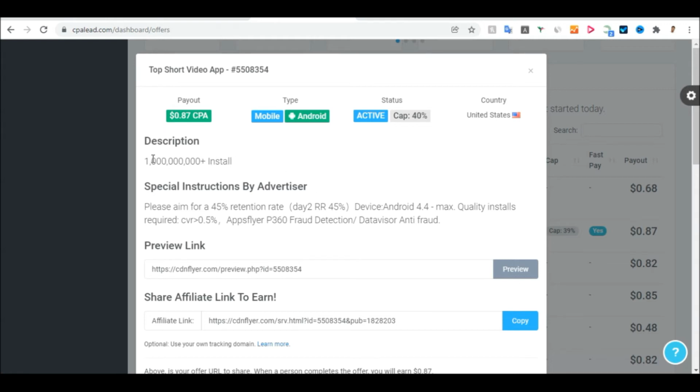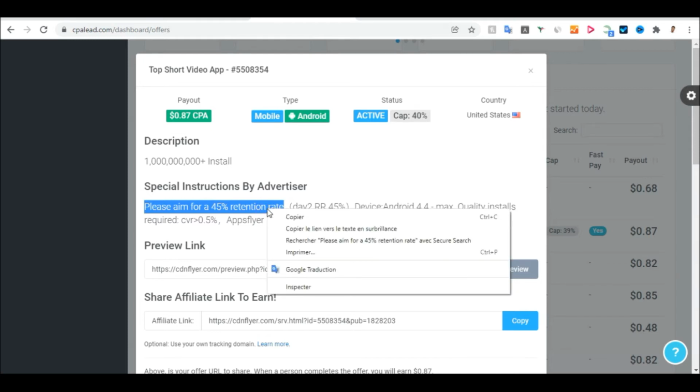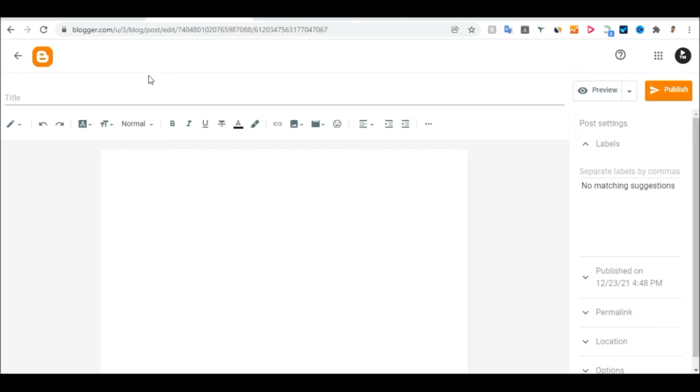If this is the description and this is the title, you need to click on this section. You can just do something like this, copy it, or you can open the offer in a new tab. I don't want to do that because of copyright purposes. I don't know if they can ban my video for that reason. So you can just copy, or you can open it in another tab to see what the product is all about. And you come to blogger.com and write an article about this offer.